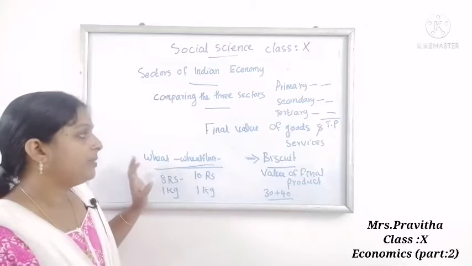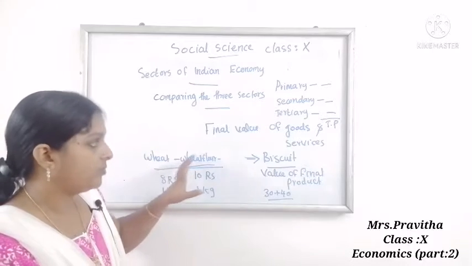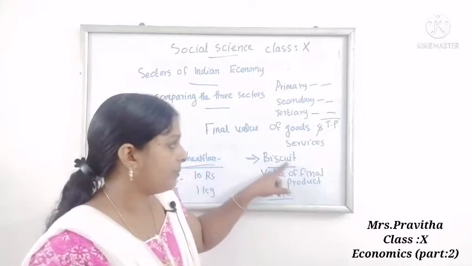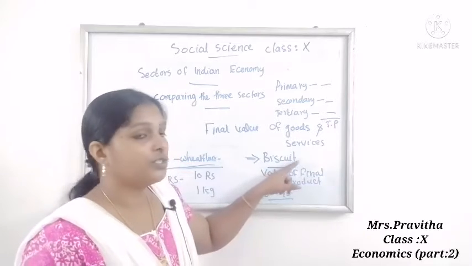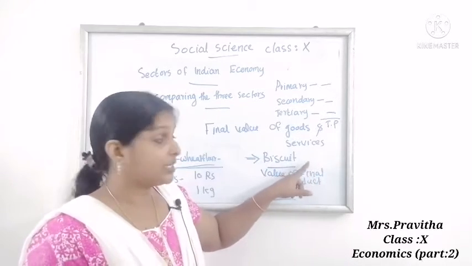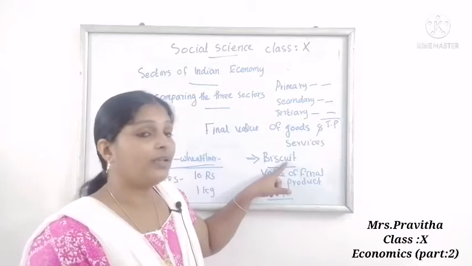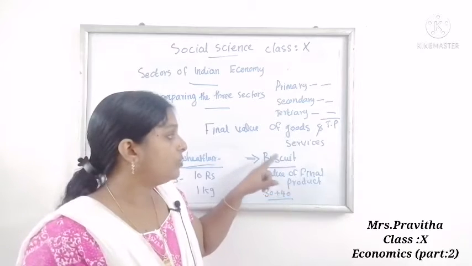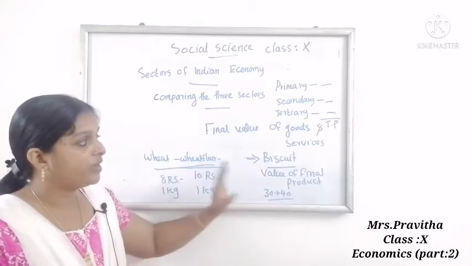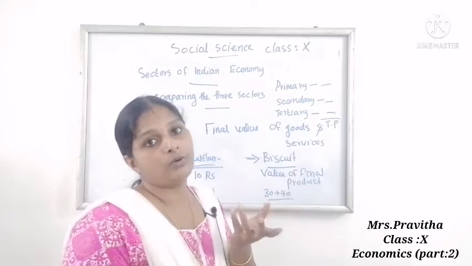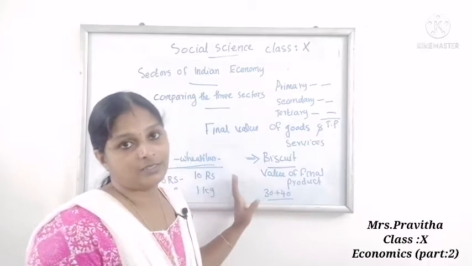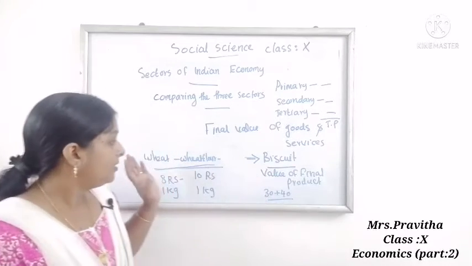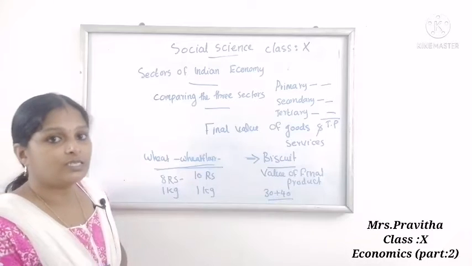For example, wheat flour, biscuit is the final product. This product will reach the consumers or customers, who get the final product only. So there is no need to count the value of all these goods. Counting the final product's value is enough to understand the total production. Is what ma'am told clear?